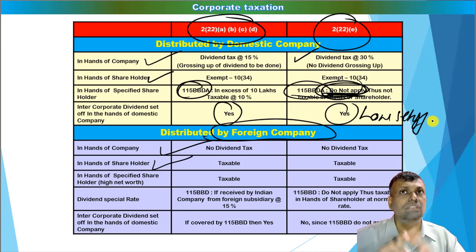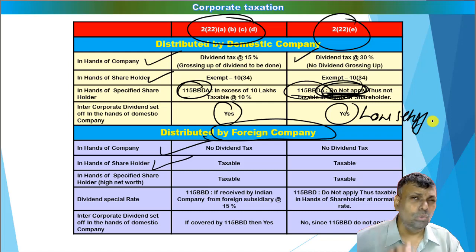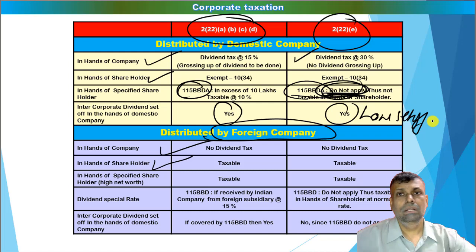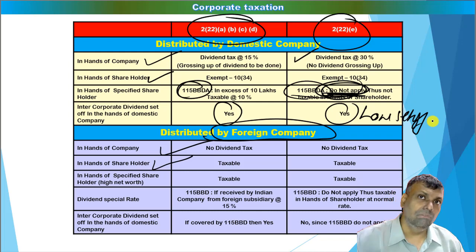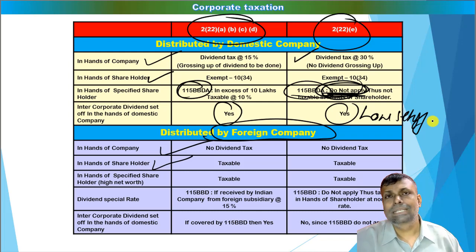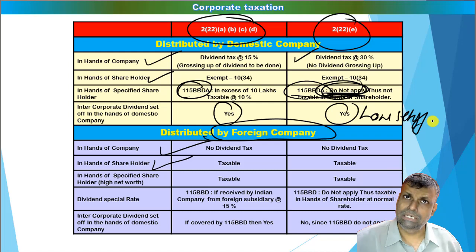The couple of questions that I have already explained to you in my regular class, there is a 2(22)(e) loan set-off adjustment. Let me just explain to you in very simple words. For example, the private limited company has already given the loan. Then after giving the loan, say for example after 2 months, there is a normal dividend declaration. So the company has to pay the normal dividend, and the company has to recover the loan also from the same specified shareholder. So the company may not pay that particular dividend. The company has to take that decision.